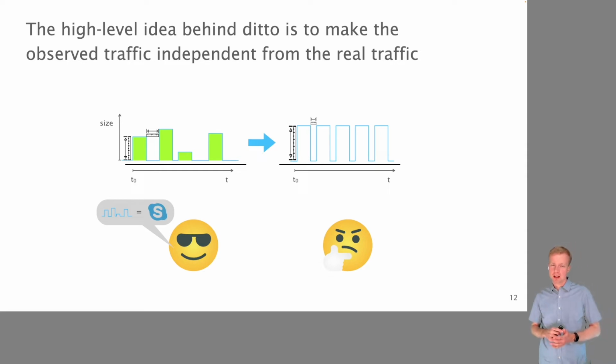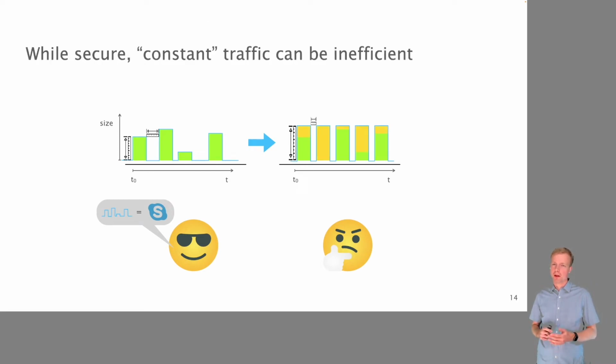What we want to do, on the other hand, is to have a network where this shape that the attacker sees is always the same, no matter what is going on in the network. For example, it could be like shown here, that we send the same size packets at regular intervals all the time. In this case, the traffic analysis attack is no longer possible. But the challenge now is to reshape the traffic from how it looks on the left to how it looks on the right. And this is usually done not only by us, but also by related work, by adding padding to packets, and by introducing dummy packets to fill gaps where there is nothing to send.